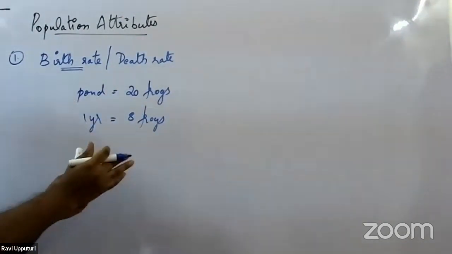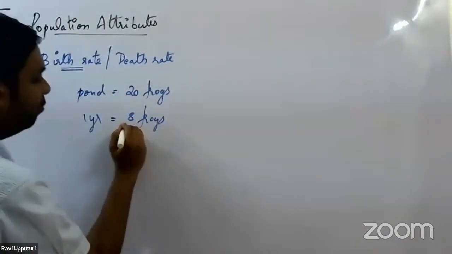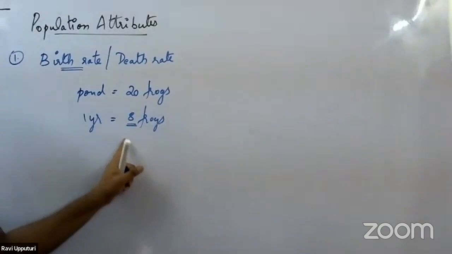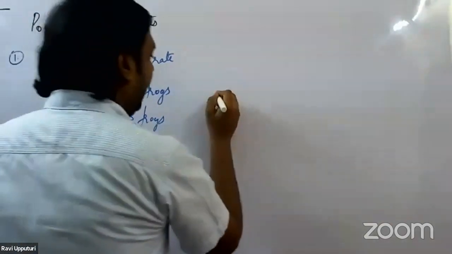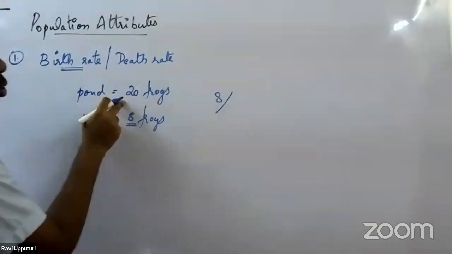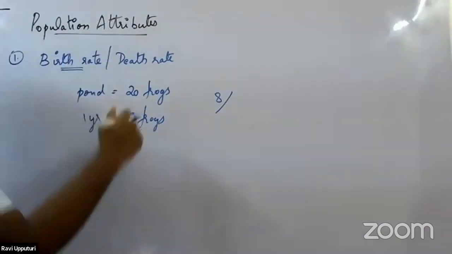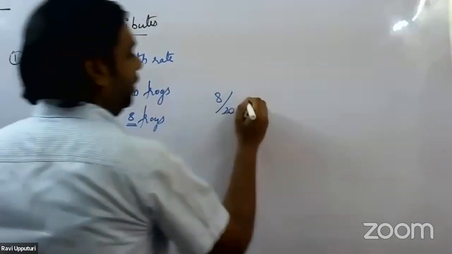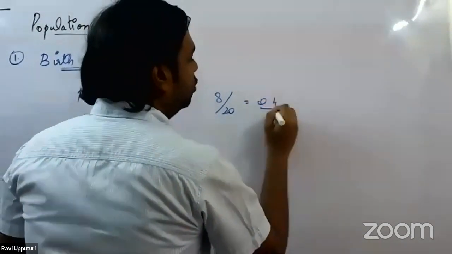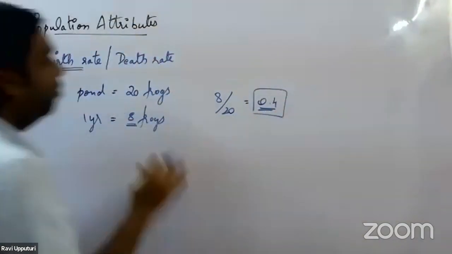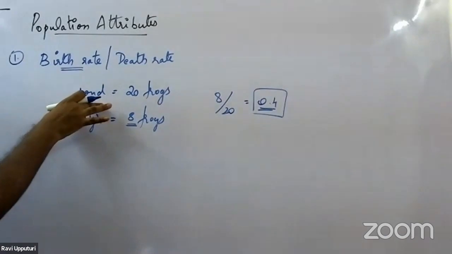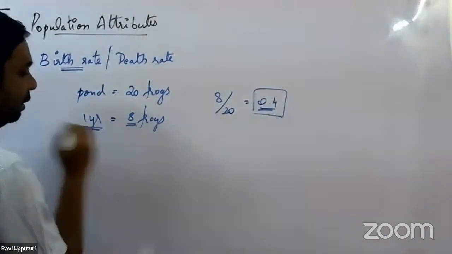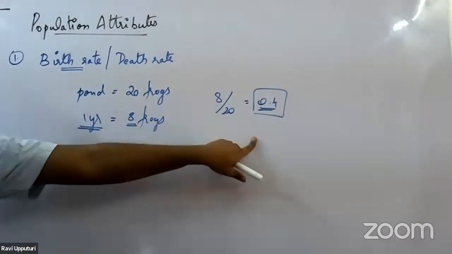To calculate the birth rate, the number of new individuals added to the population is 8, divided by the total number of individuals already existing in the population, that is 20. Simplifying, we get 0.4. So the birth rate of frogs in this particular pond in 1 year is 0.4.